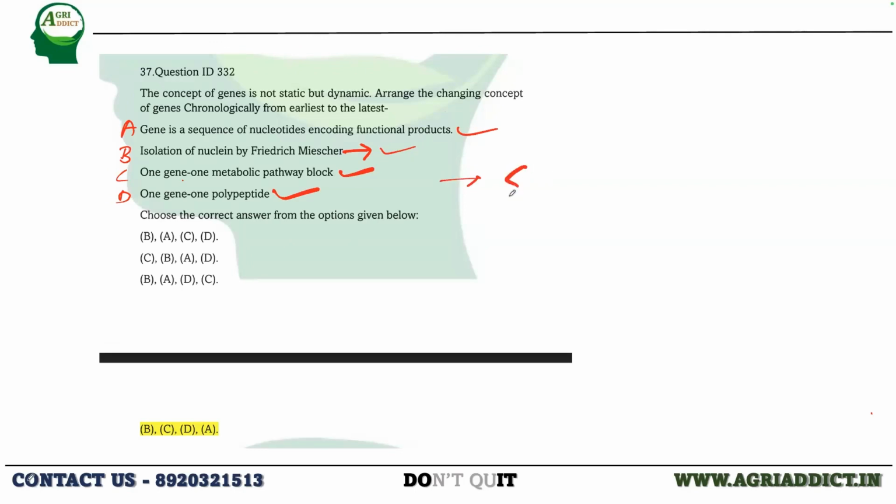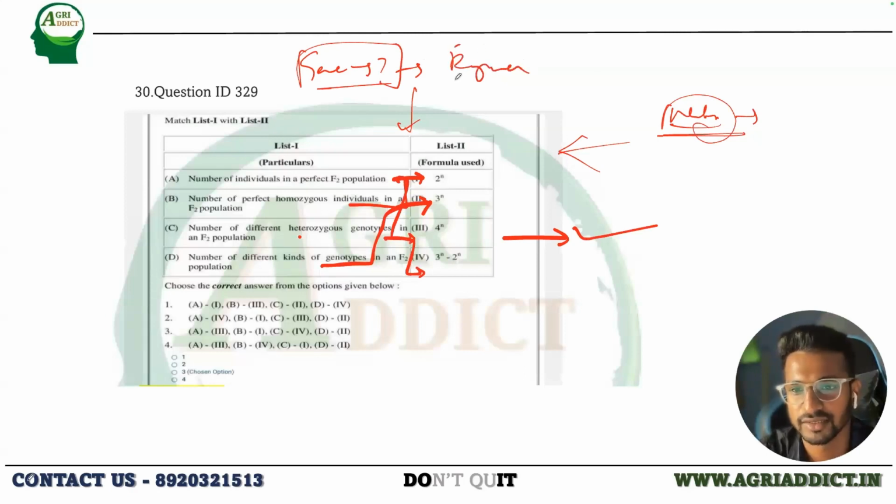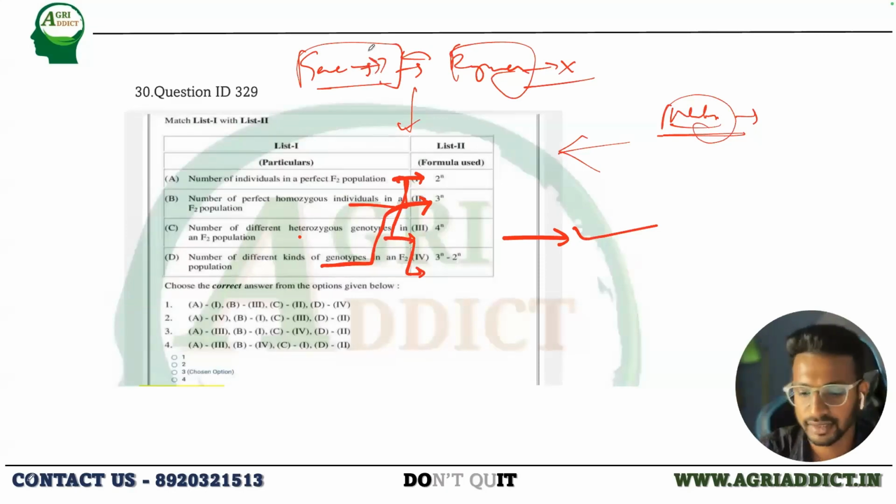So what is the currently accepted modern definition of a gene? You have to tell me in the next class along with the Rajma one. Why it was not successful in the Rajma, and what is the modern definition of a gene, which is now accepted. Okay. So these are the things that I wanted to discuss.